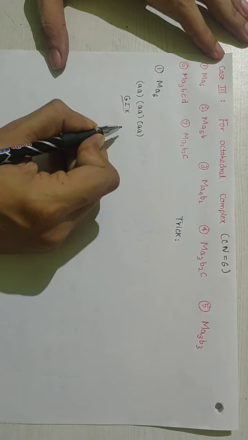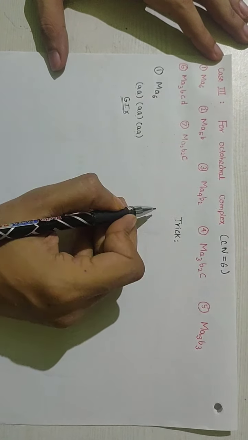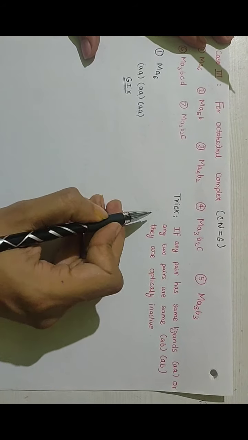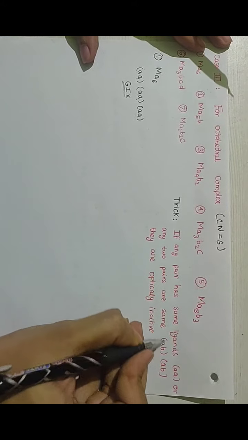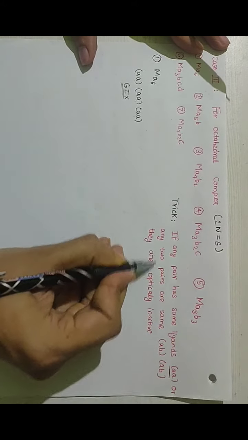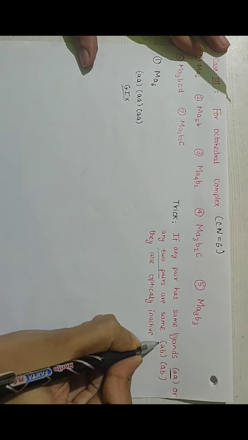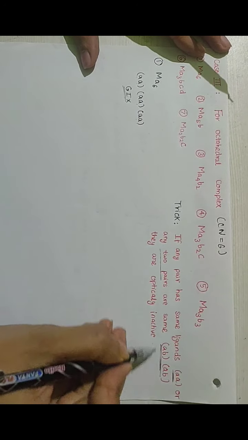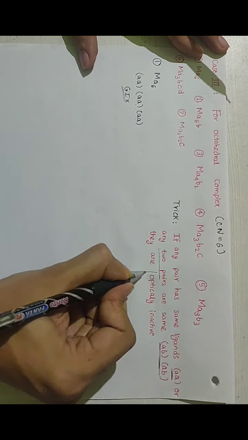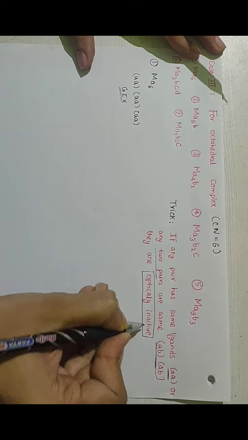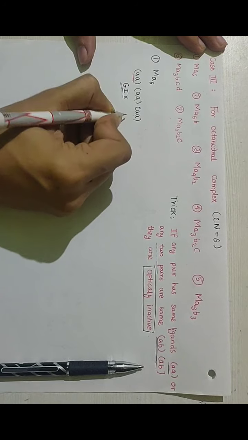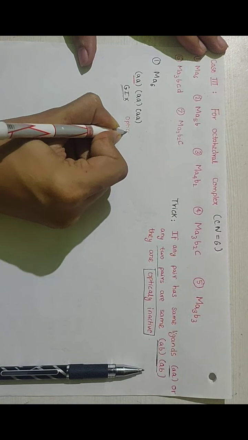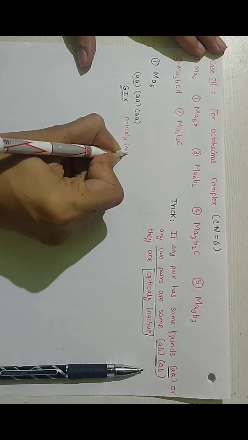Now if we want to find the optical isomerism or optical activity, we need a trick. The trick to find the number of optical isomers is: if any pair has the same ligands, like AA, or any two pairs are the same, like AB and AB, then the complex is optically inactive. Now in MA6 type complexes, they have the same ligands, so they don't show any optical activity. They are optically inactive.